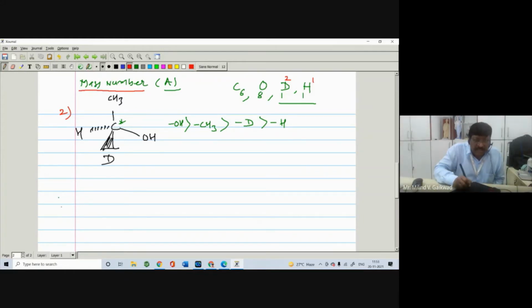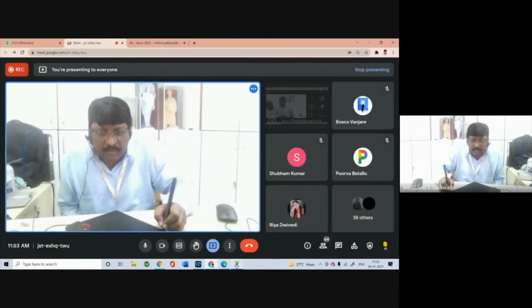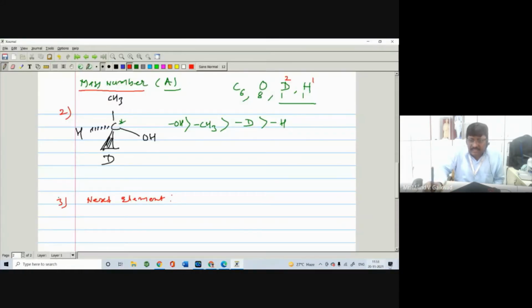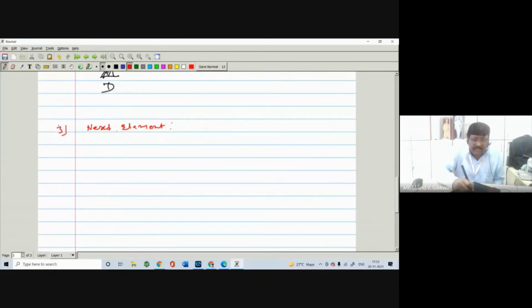Now, here is your next element. Suppose we have such an example, and we'll take the same example that we took in the previous case. Suppose there is a carbon, here is a CH3, here is a CH2 and CH3, here is H below the plane, and here above the plane.